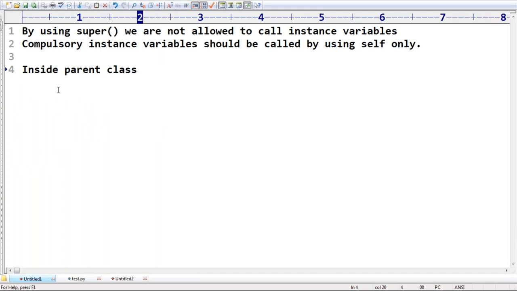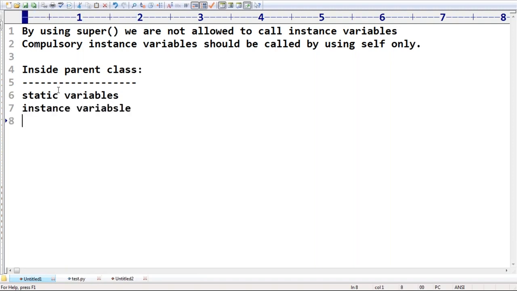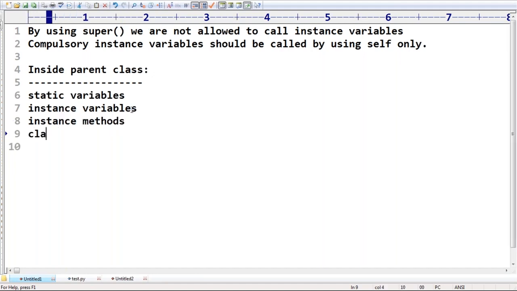Inside the parent class, which members can you take? Sir, we can take static variables and instance variables. Instance variables you can take, no problem at all. Even instance methods you can take, class methods you can take, and static methods we can take. All these members you are allowed to take.